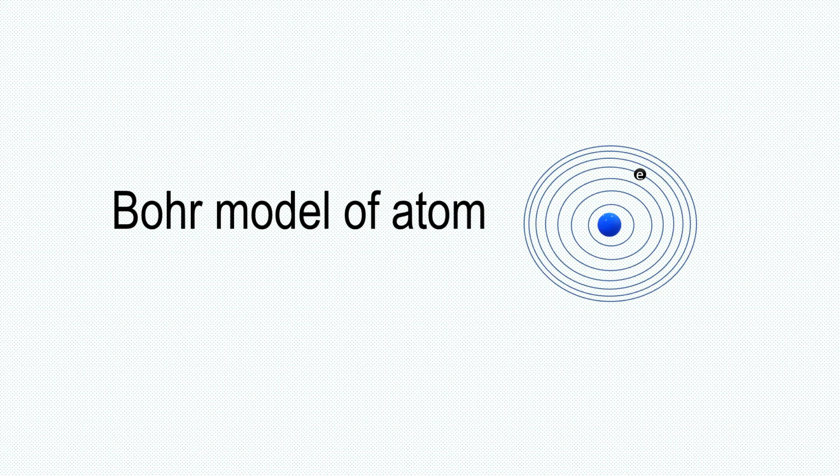Previously, before Rutherford, Thomson gave some idea about how the atom should be. Atoms are spherical. Rutherford, after his experiment, figured out that most of the space in an atom is empty. So next comes Bohr, and his proposed model was the most accepted and the most widely used model of an atom.